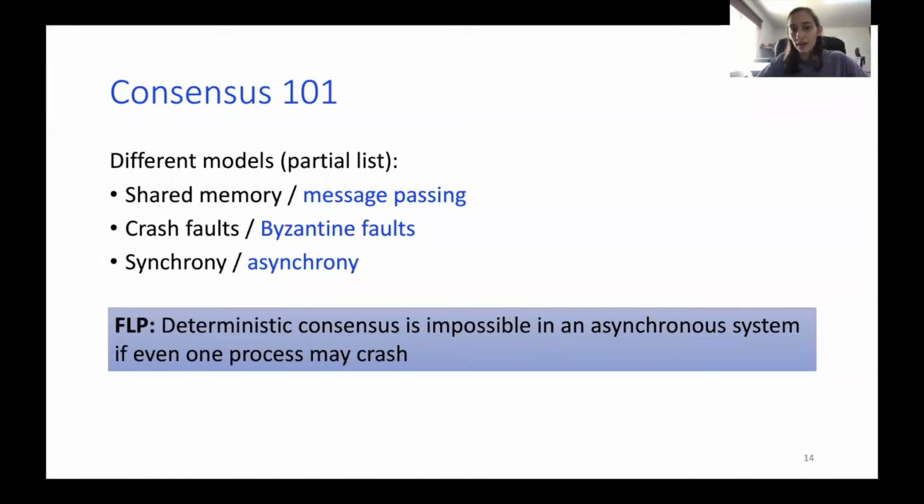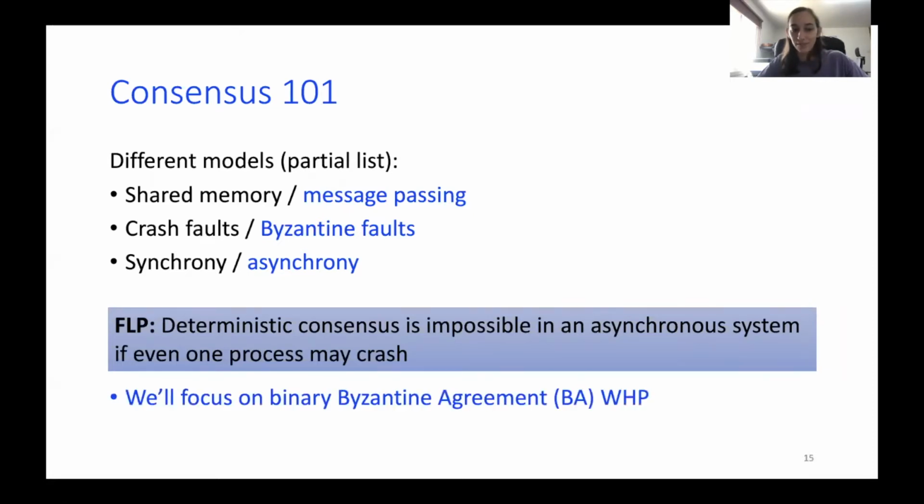So what is usually done, or the only way out, let's say, is settling for a randomized algorithm, which I'll soon define. So what we'll do, we'll focus on binary Byzantine agreements. So instead of choosing a topping for our pizza, we'll just decide if we want topping or we want it plain, and we'll solve it with high probability. As I said, I cannot solve it deterministically, so I'll have to settle on the probability to achieve the required properties.